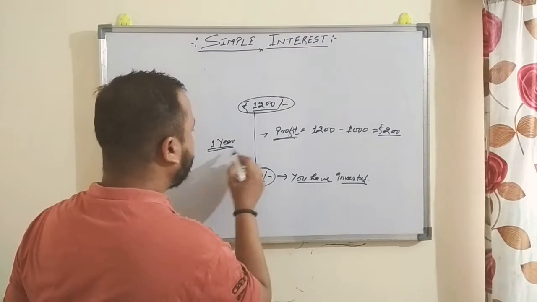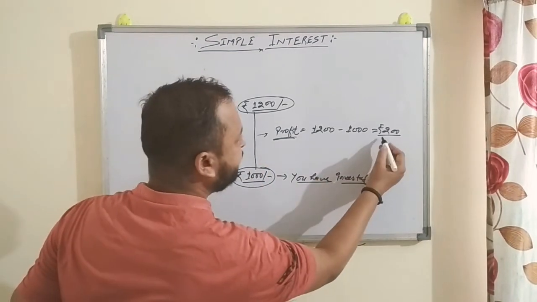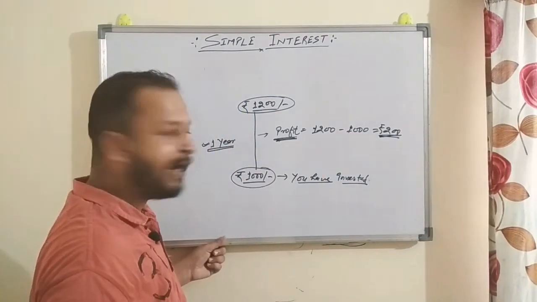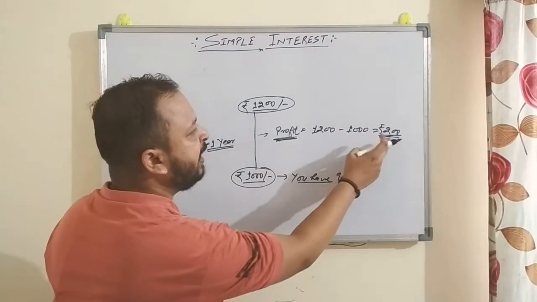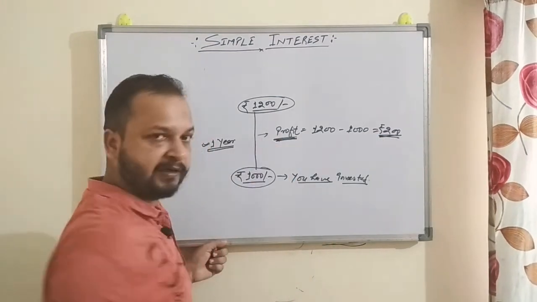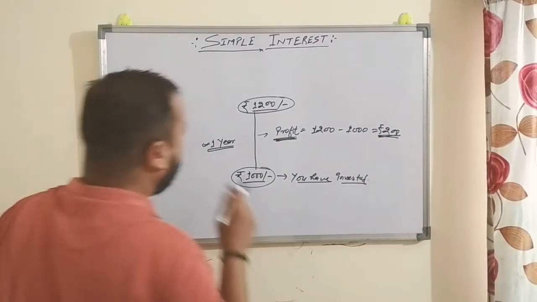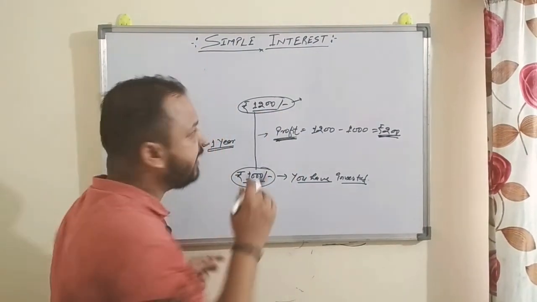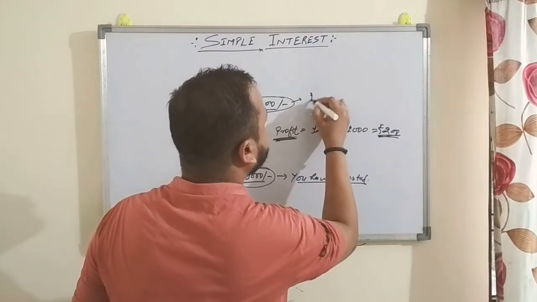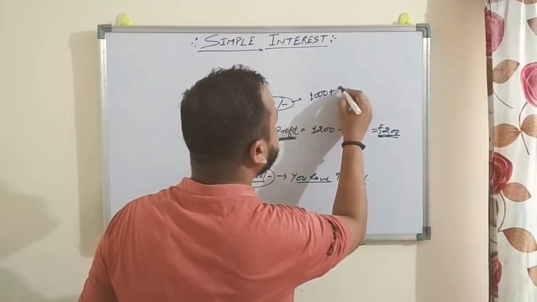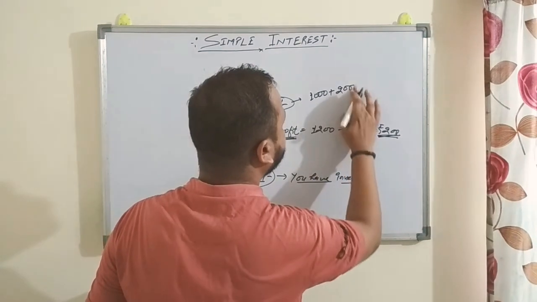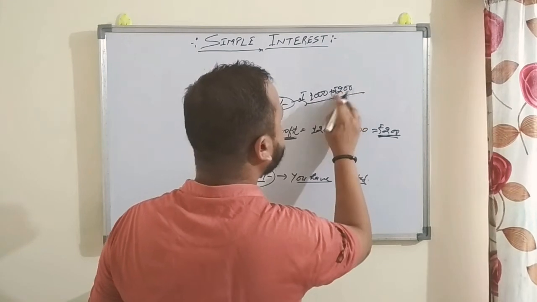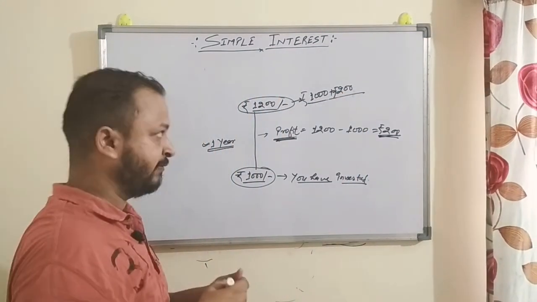So in 1 year you will get 200 rupees profit. You can bifurcate this 1,200 rupees as 1,000 plus 200: 1,000 rupees you have invested and 200 rupees extra you are getting.